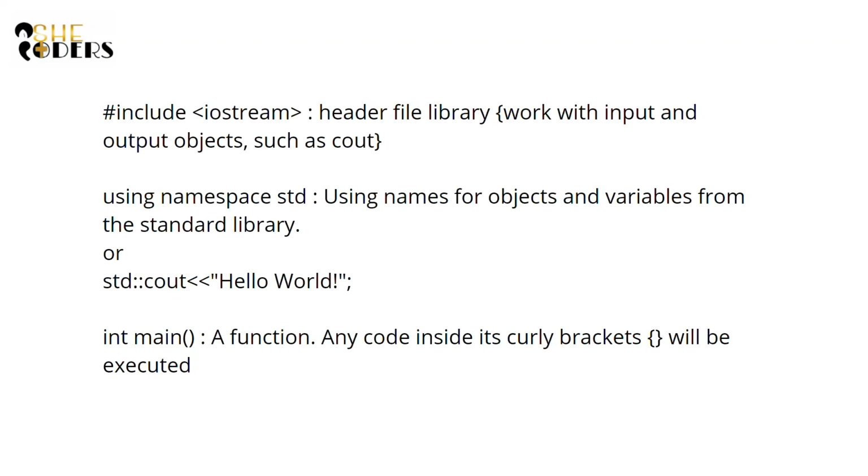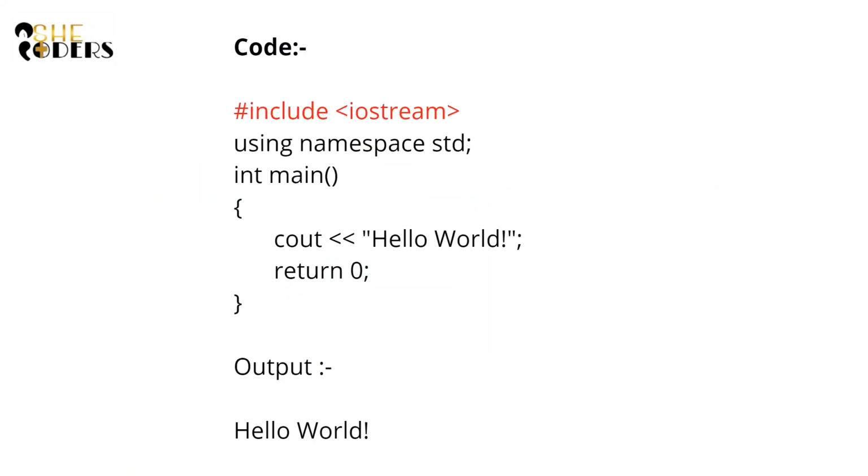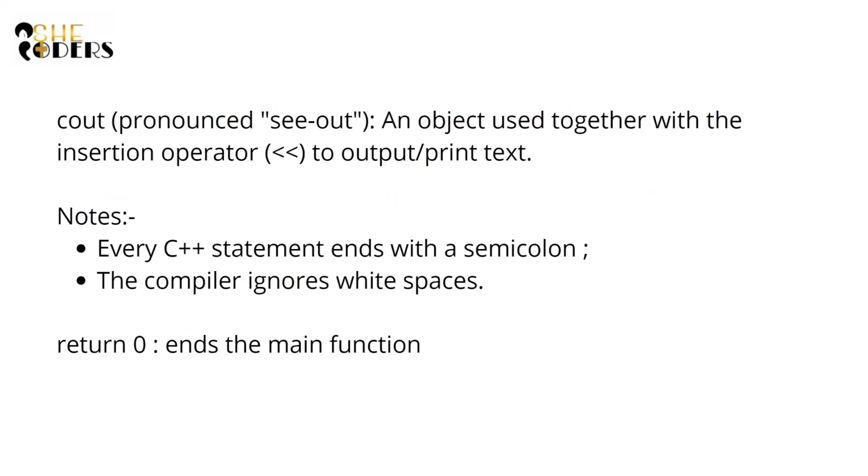Next coming is int main. It is a function where the execution of the program begins. Whatever is inside these curly brackets, the execution starts from that point. And here comes the cout. As you see, I'm pronouncing it "see out", not "cout". Just remember that.